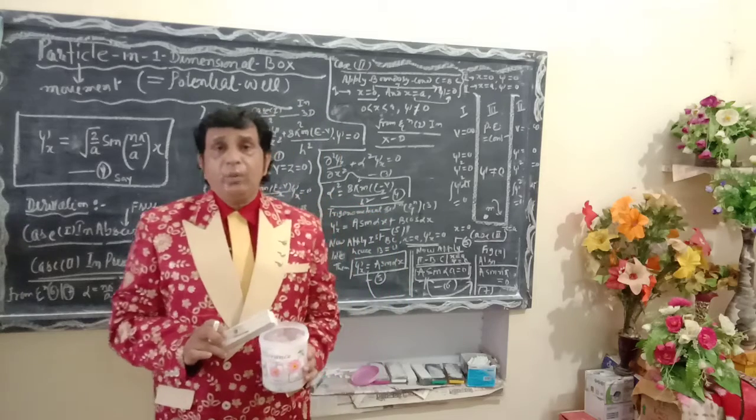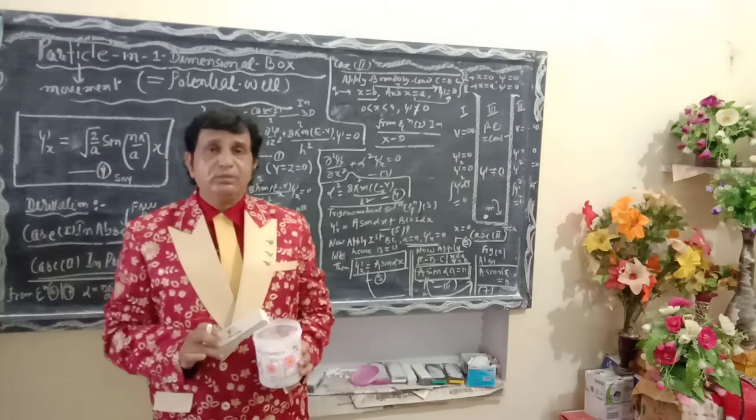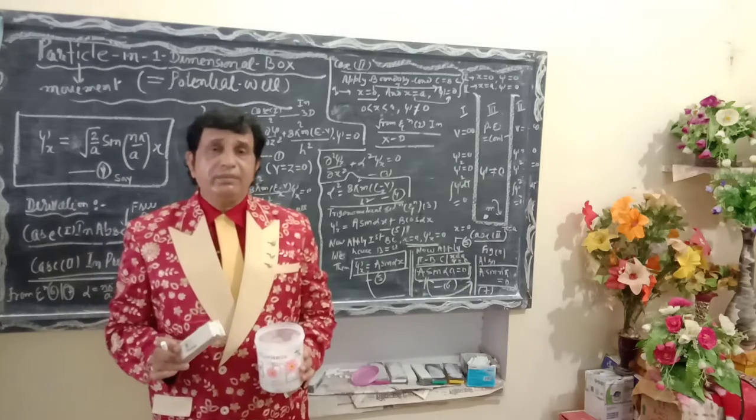In respect of the drawbacks of Bohr's atomic theory, we also delivered our lecture.